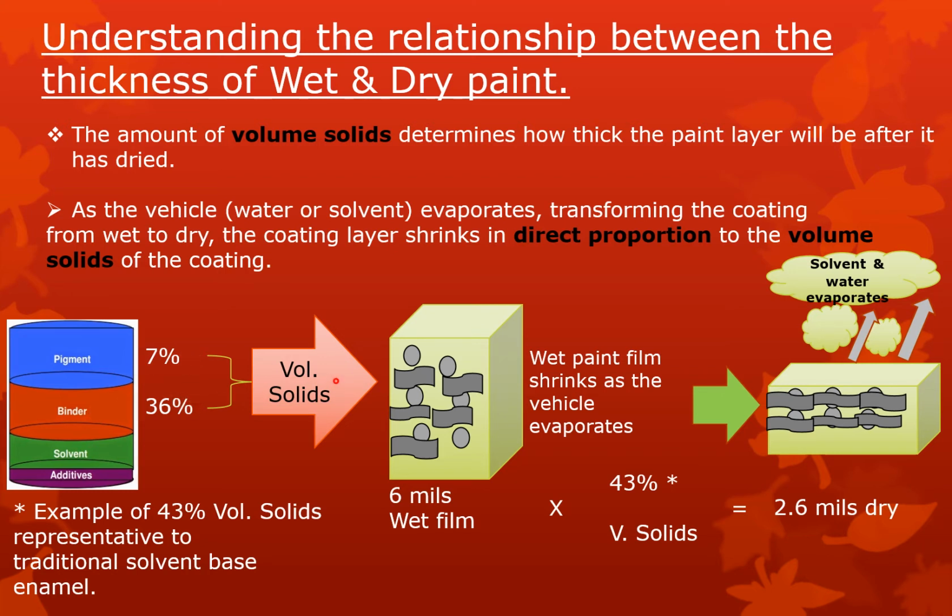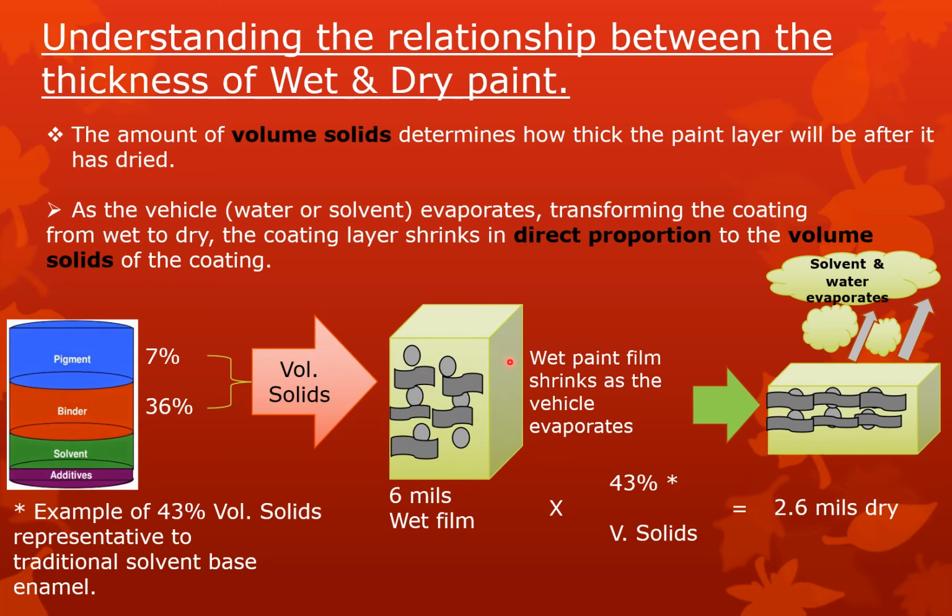So the total volume solid that will remain in the film after it dries is called volume solids. For example, it has 43% total volume solids, and here these are pigment particles and this is the resin.